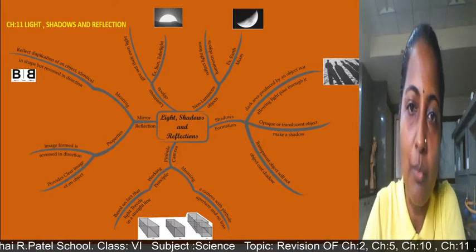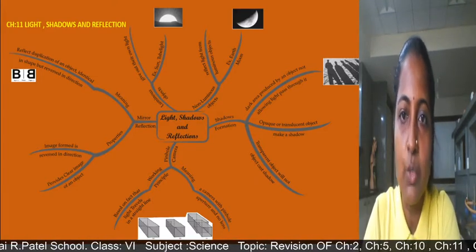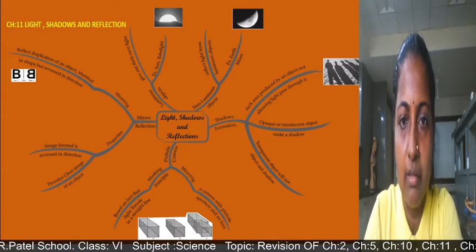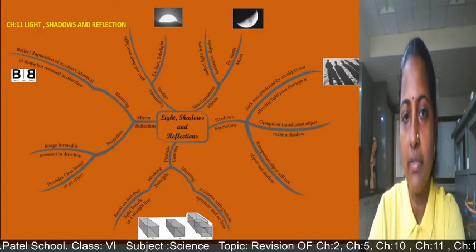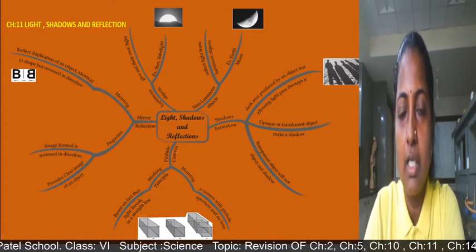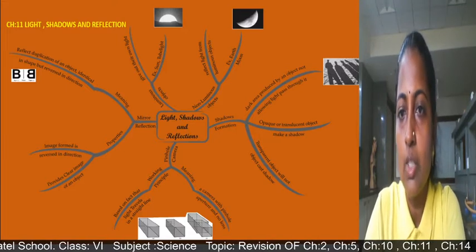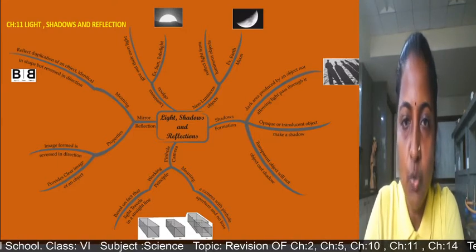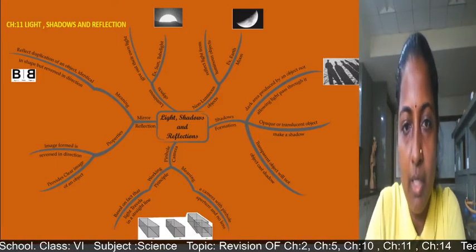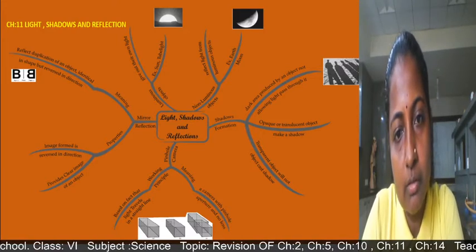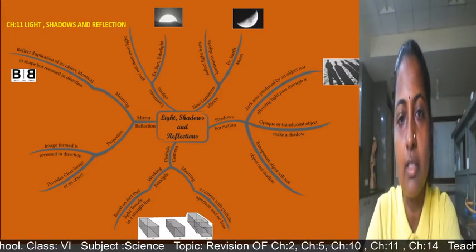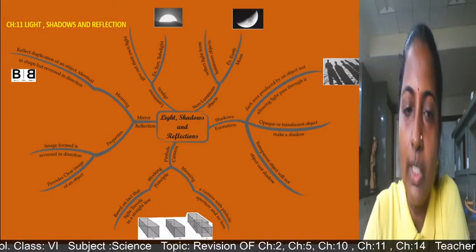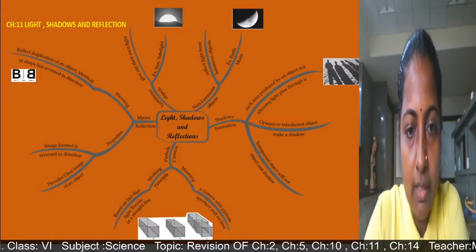A dark area produced by an object not allowing light to pass through it is called a shadow. And opaque or translucent objects make a shadow. We have seen different activities for that in this lesson, that a shadow forms only on a screen. So an opaque object, a ray of light and the screen should be there, then only a shadow can be formed. Then a transparent object will not cast a shadow because light will pass through it. Then afterward we have seen the pinhole camera. That activity was there.